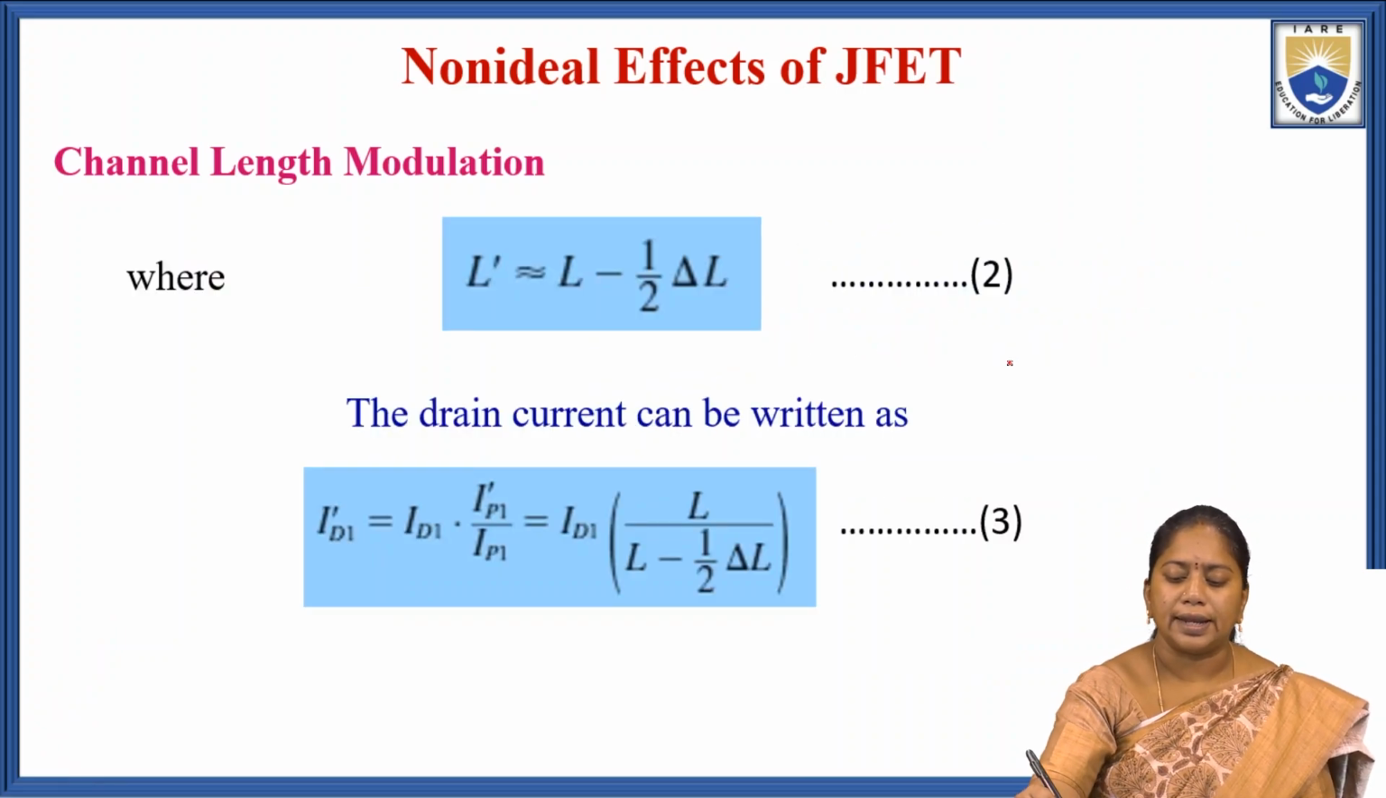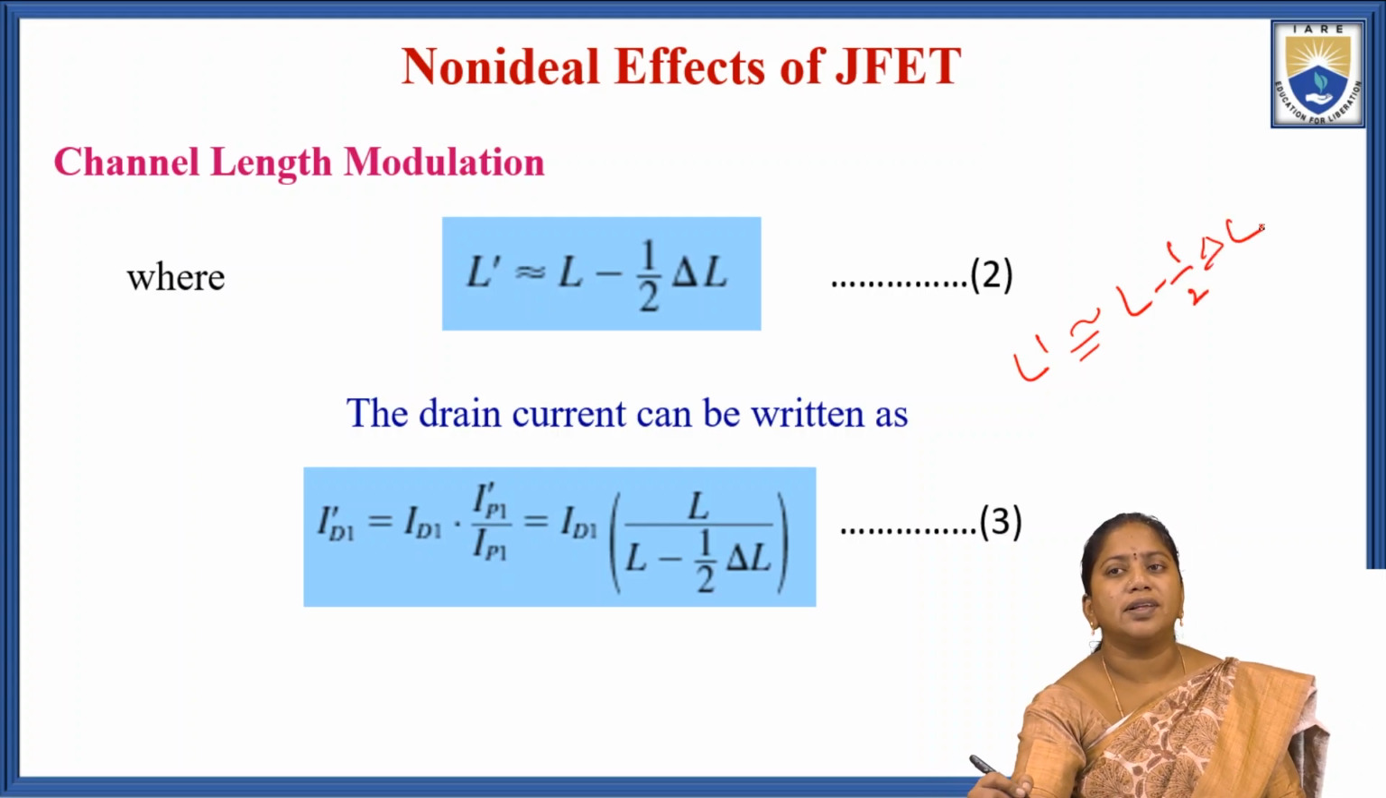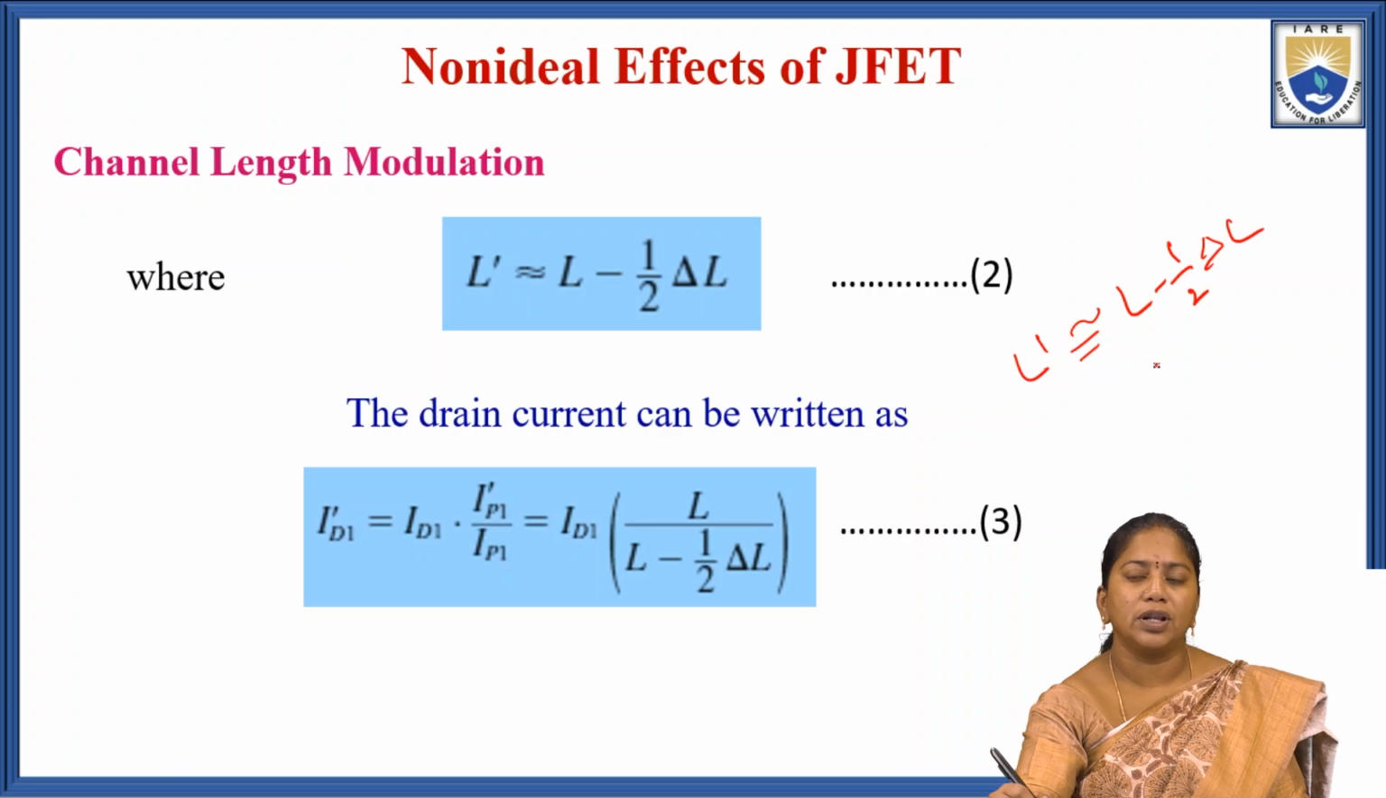Where L dash is similar to L minus half into delta L. So L dash means the change in the channel length, that is similar to L minus 1 by 2 into delta L, where L is the channel length.